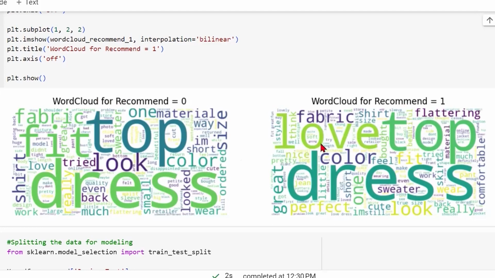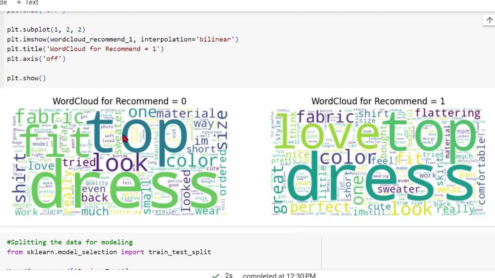For example, "love" that you see here is a much bigger font size compared to what you see here. It's a much smaller font size, right? And similarly, you could see some other words like perfect, flattering, great. These are somewhat more emphasized when the customer has recommended the product to someone. So that's an overview. Yes, it of course depends on the quality of the data and the kind of contrast that data has to begin with.